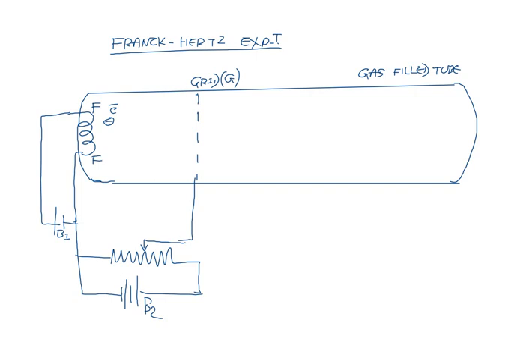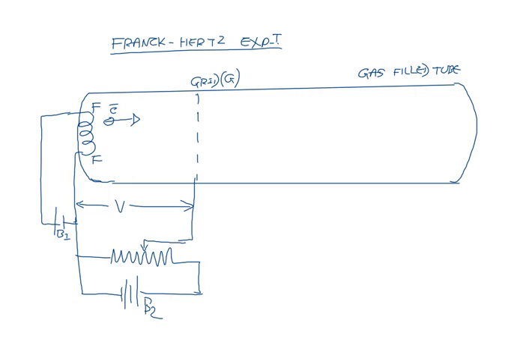Battery B2 is connected between filament and grid. The grid is at positive potential, so when electrons are emitted from the filament, it will attract the electrons. So you can apply a potential difference of V volt between filament and grid with the help of battery B2.